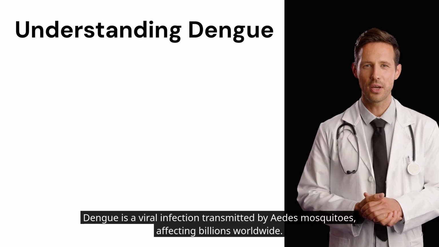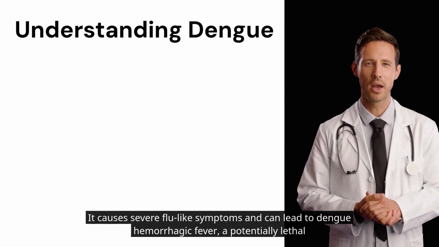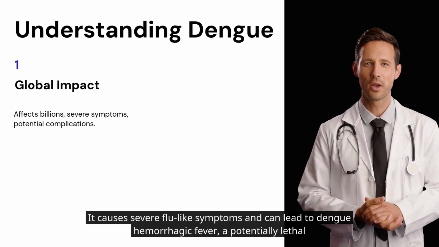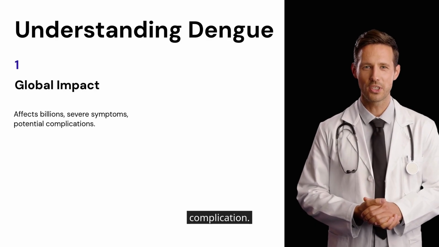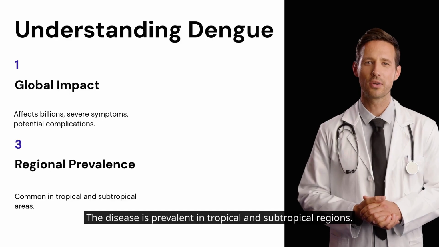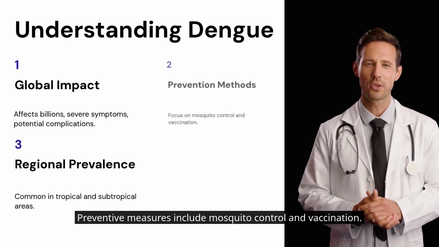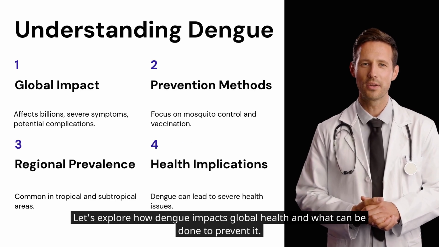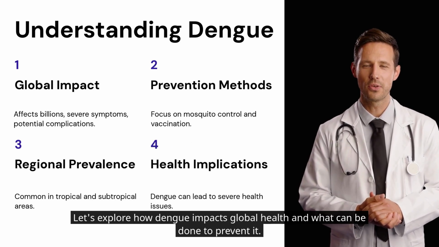Dengue is a viral infection transmitted by Aedes mosquitoes, affecting billions worldwide. It causes severe flu-like symptoms and can lead to dengue hemorrhagic fever, a potentially lethal complication. The disease is prevalent in tropical and subtropical regions. Preventive measures include mosquito control and vaccination. Let's explore how dengue impacts global health and what can be done to prevent it.